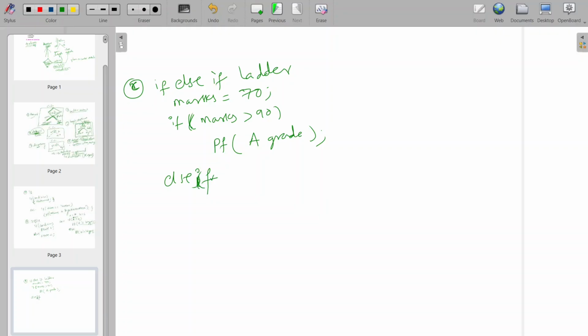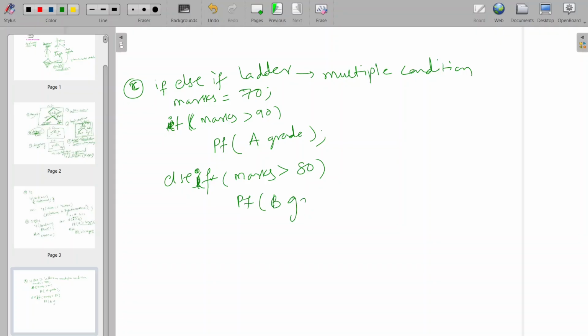Else if means, as in if else, what we are doing is: if one condition is satisfied then print, and if not satisfied then the else part. But here we are checking multiple conditions, in the ladder case. So if the requirement is such that we need to check multiple conditions, then we do it this way. Marks greater than 90, A grade. Marks greater than 80, B grade.